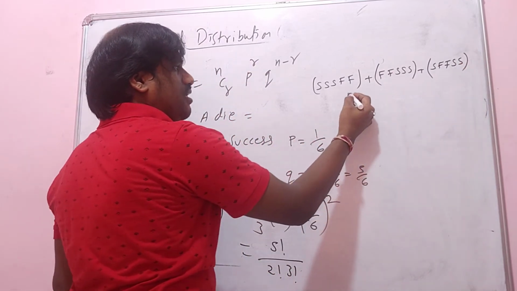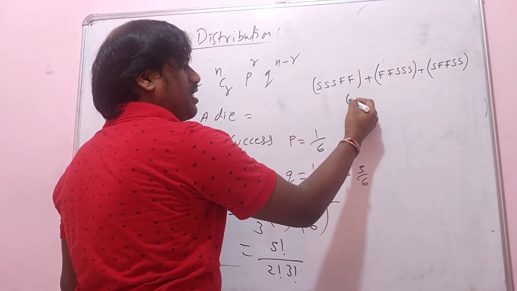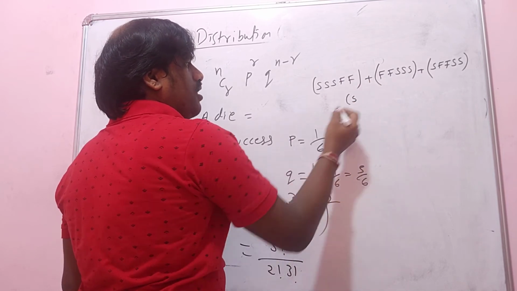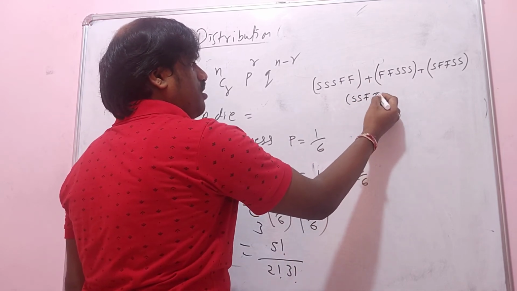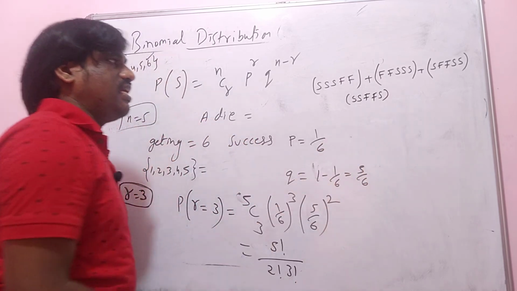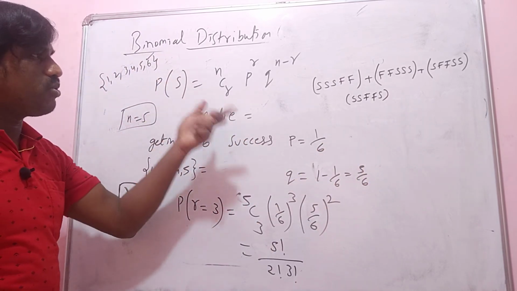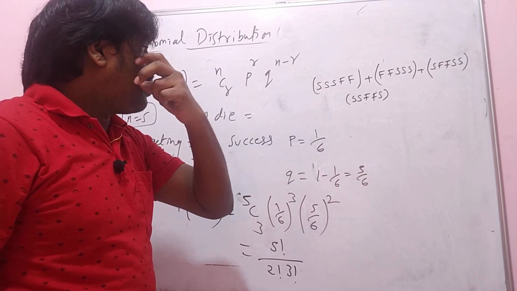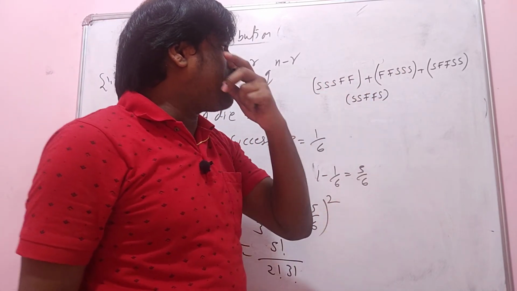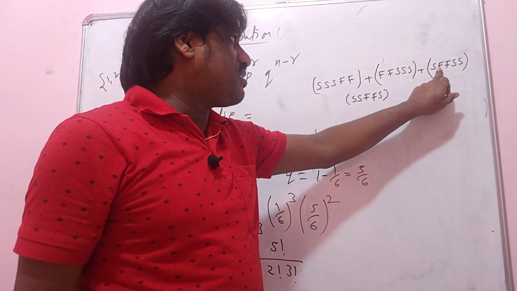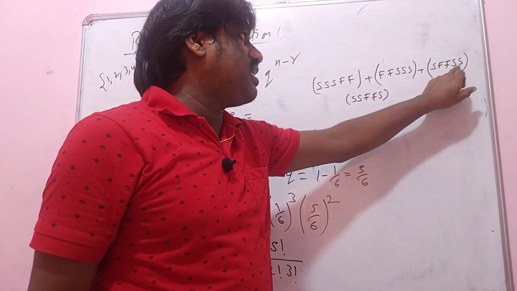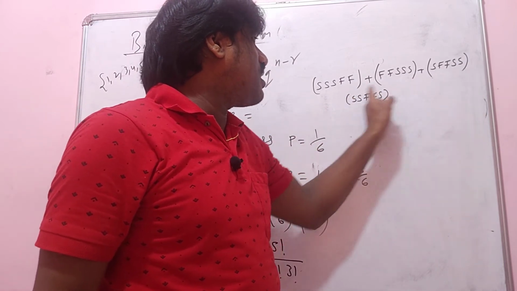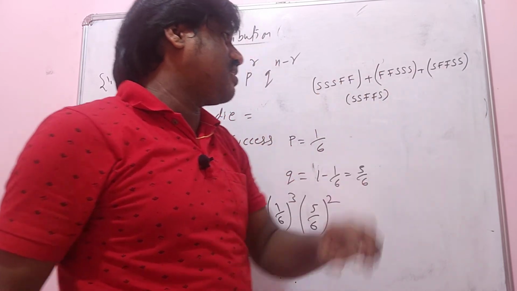Like that I get, na? I may get success, failure, success, like that. Because when I am throwing 5 times, maybe the first 3 times I get 6, or the first time is 6, 2 times I did not get 6, and the last 2 times I get 6, like this. All this combination we call a success.